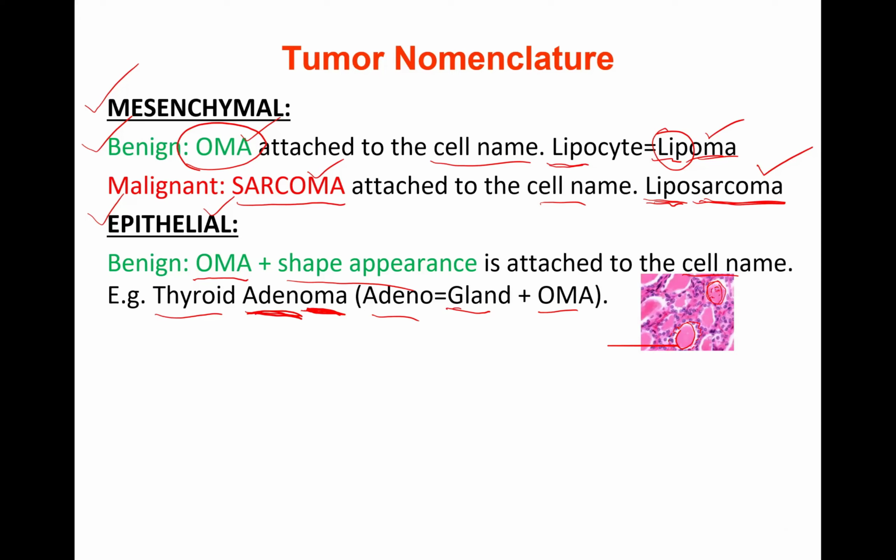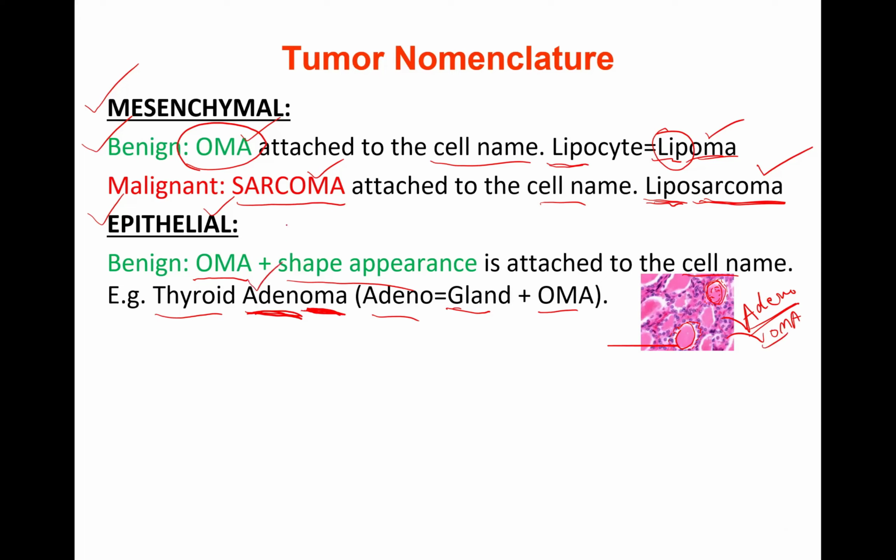Follicles are glands with secretions and surrounding cells. Other tumors can be gland-like, or a gland clear cut, so we say it is adeno. Adeno means gland; they look like a gland. Then oma means benign. Shape plus oma: adenoma. Thyroid adenoma, follicular adenoma. Is it clear, right? Good.